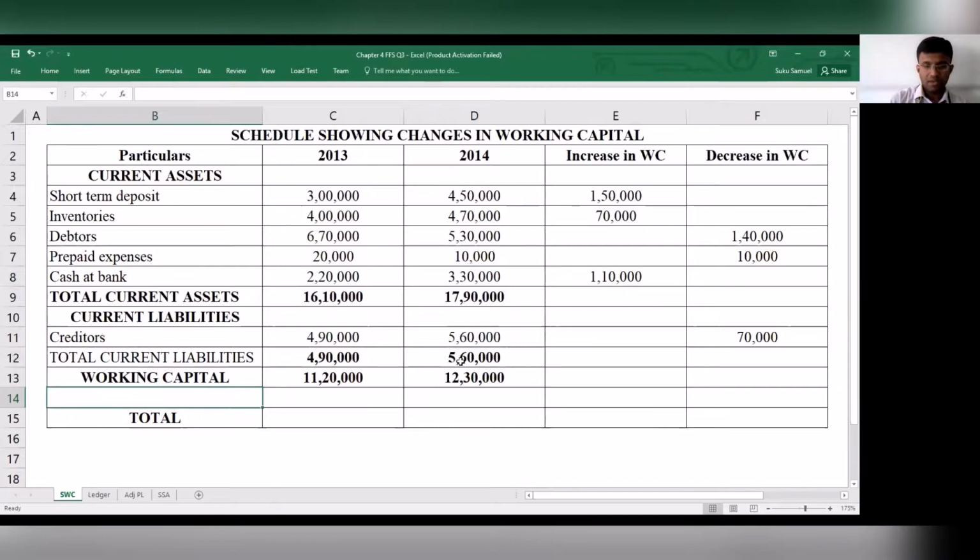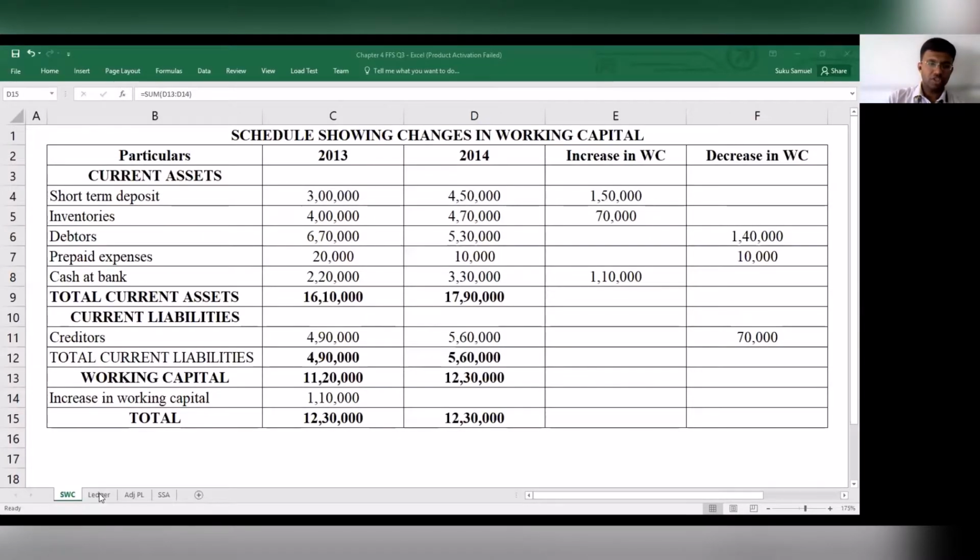Now let's notice what has happened with respect to the working capital. There is an increase in working capital. How much has working capital increased by? It has increased by 1,10,000. Let me quickly sum this up. This is 12,30,000. Here also it is 12,30,000. So working capital has increased by 1,10,000.